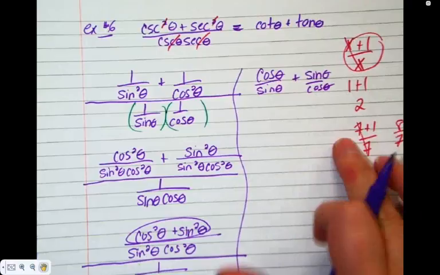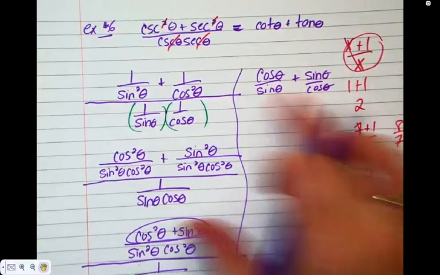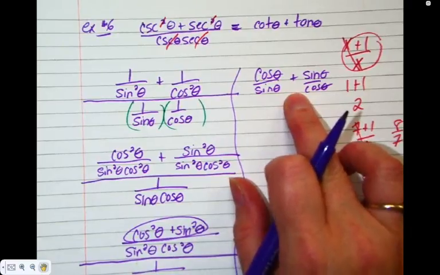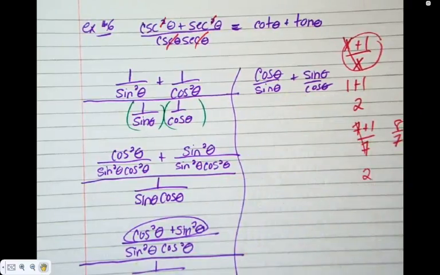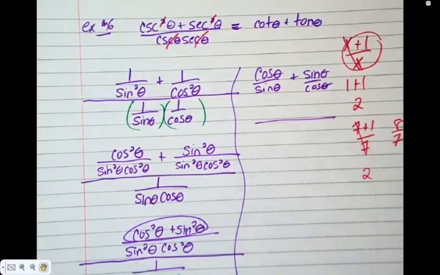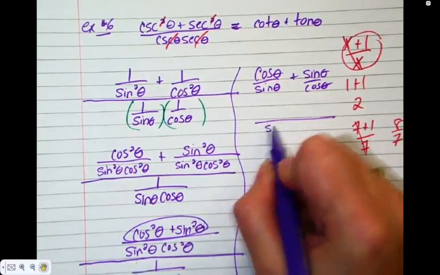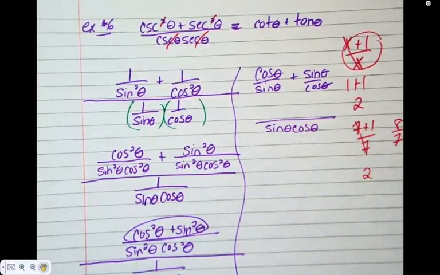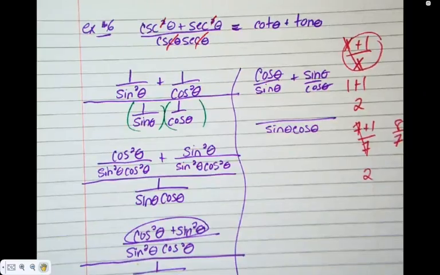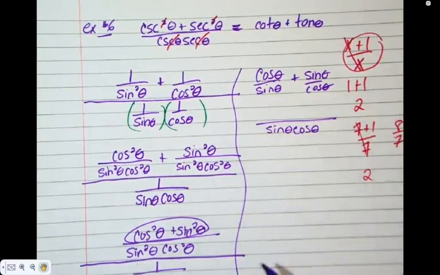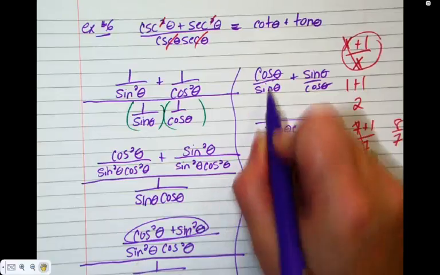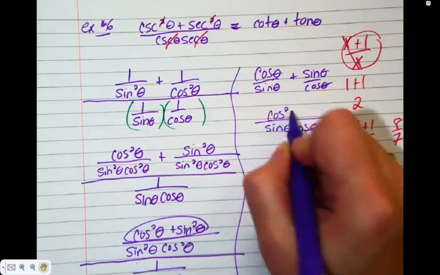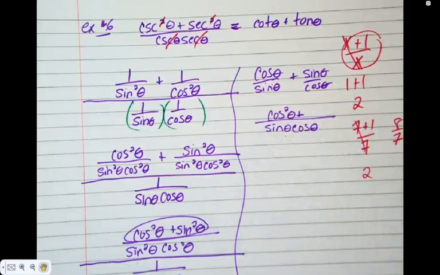And can I cancel? But there's a cos on the top and a cos on the bottom and a sine on the top and a plus. No, that's killing puppies. Cannot cancel here. The only time you can cancel is when you're multiplying. What do we do if we can't cancel? What's the common denominator? And already you should be like, oh, I like this. Look at what's happening. What does the top of the first fraction become? What does the top of the second fraction become?